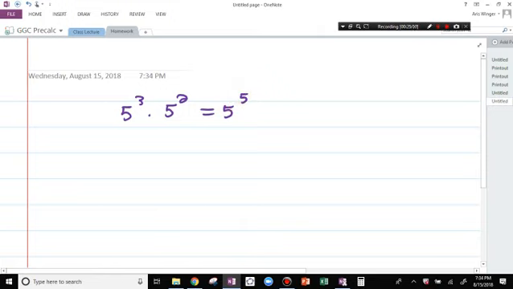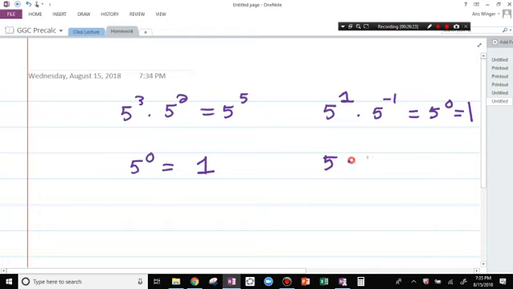Is that okay? Yeah. Okay. So if I had 5 to the 0, what's 5 to the 0? That's 1, right? 5 to the 0 is 1. All right, so 5 to the first times 5 to the negative 1 is 5 to the 0, which is 1, right?